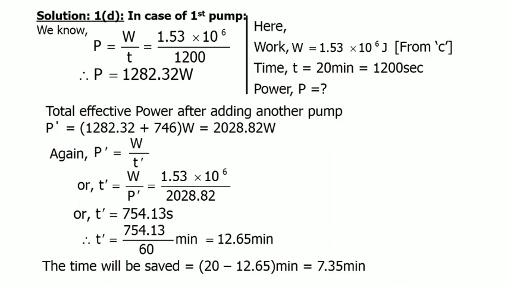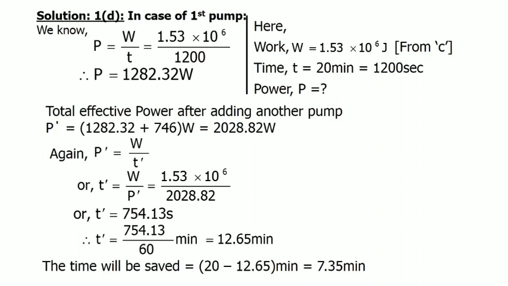That means the first pump will take 20 minutes to empty the well completely. The time is in minute unit, so we have to convert minutes to seconds by multiplying by 60, and we get 1200 seconds. So we have W and t, and we choose the formula power P equals W by t.